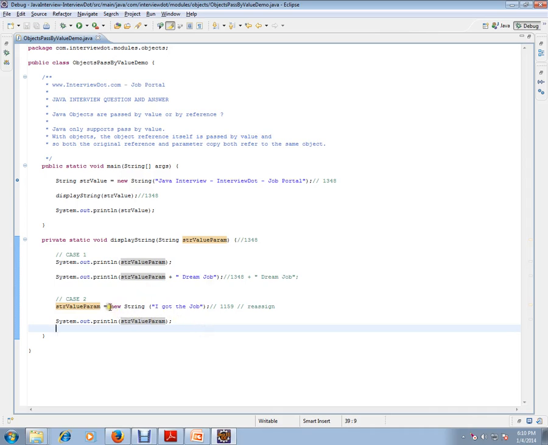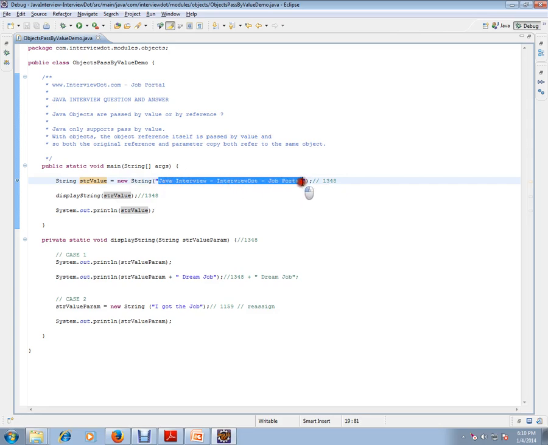So the interviewer might be looking for this answer. Whenever I reassign, what will happen? Please remember, whenever you reassign, we lose the address. So after you go back from the method, if you print this string value, it will still display the old one. That means this proves that we are passing the object as passed by value. So we pass the address, we manipulated it here, we reassigned it, nothing happened.